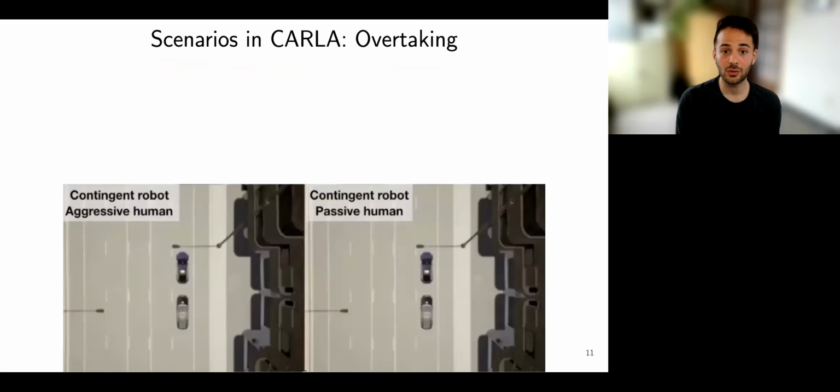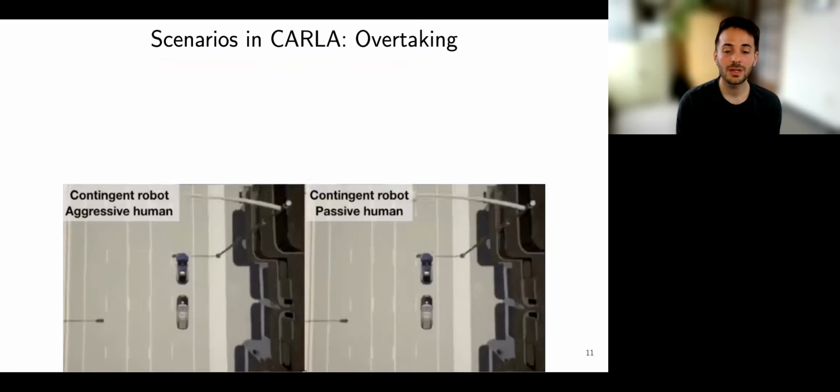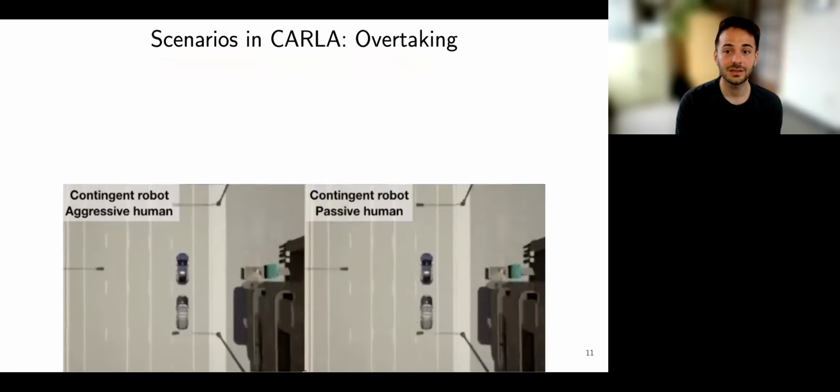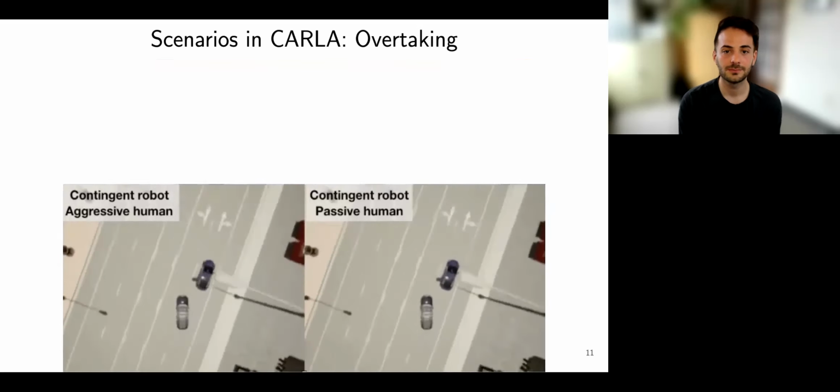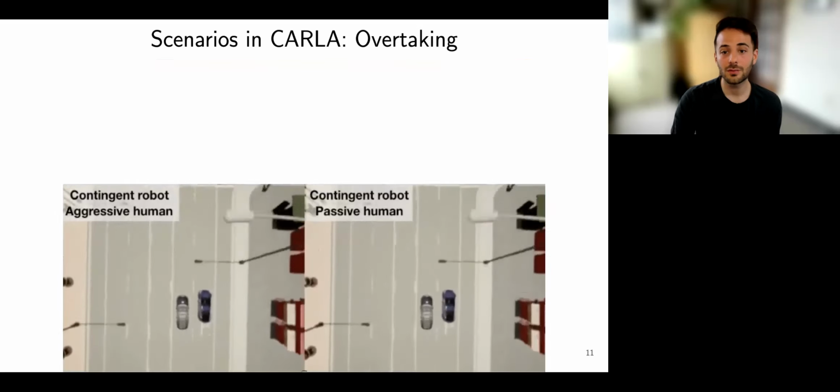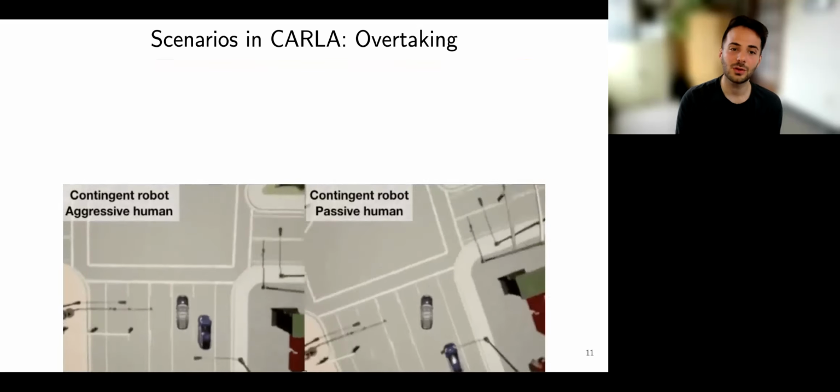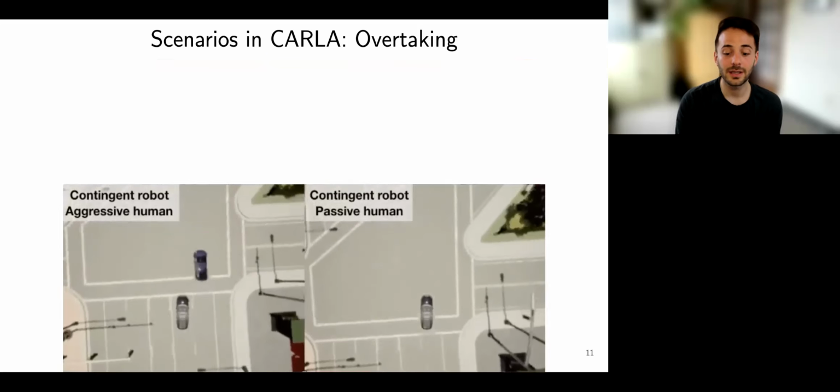The contingently planning robot enters the left lane with a plan for different courses of action depending on whether the human yields. If the human yields to it, it overtakes the human. Otherwise, it waits for the human to pass and re-enters the right lane.